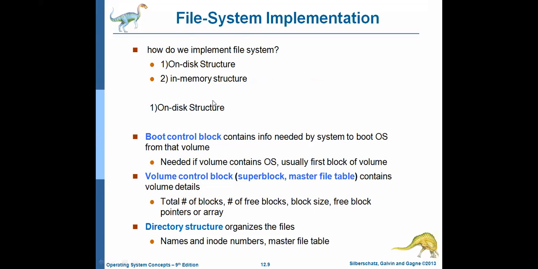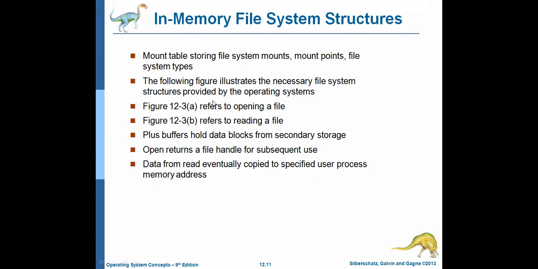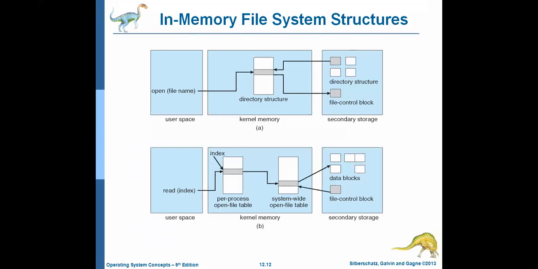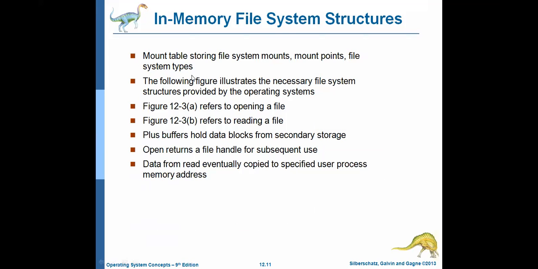Then what about the in-memory structure? So the in-memory file system. What does the in-memory file system contain? It contains the mount table. What is a mount table? The mount table stores the file system mounts, mount points and file system types. And what is the next one? The directory structure. The following will use the necessary file system structures for the operating system.